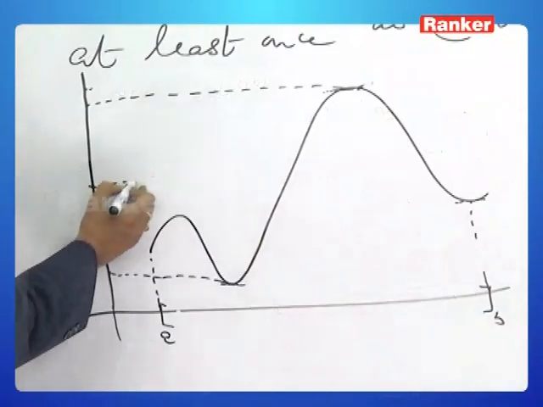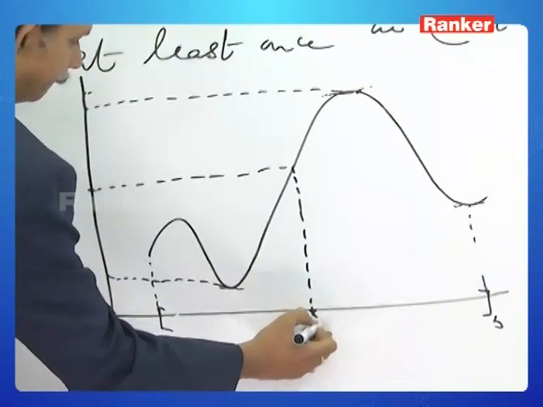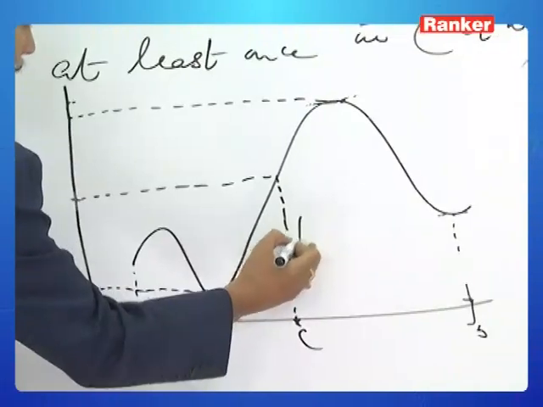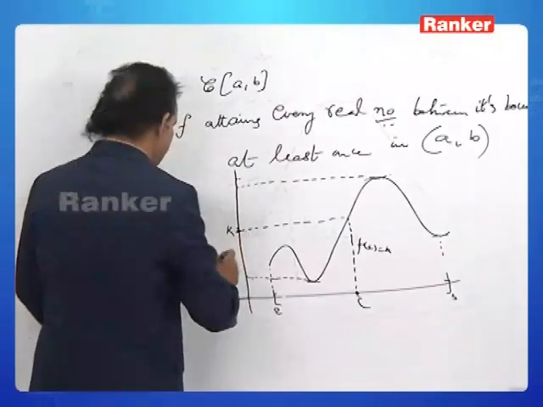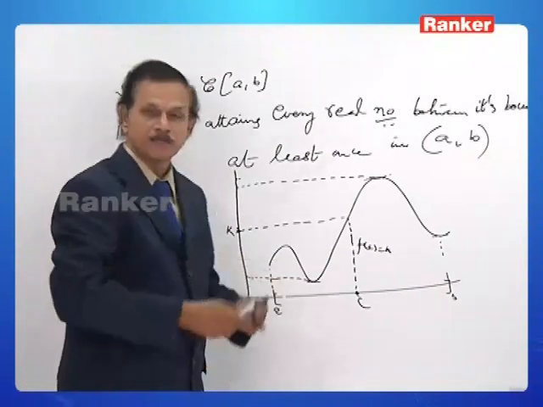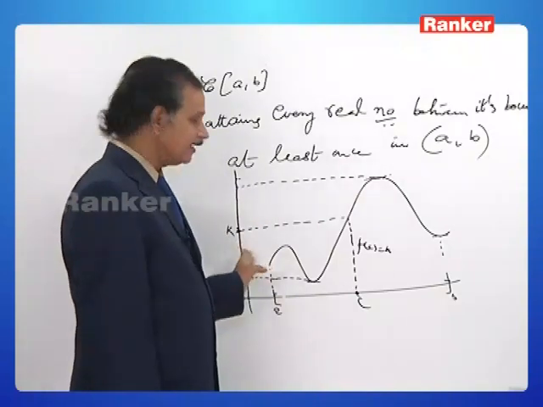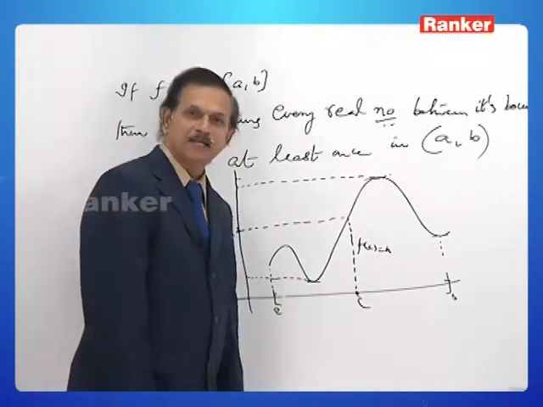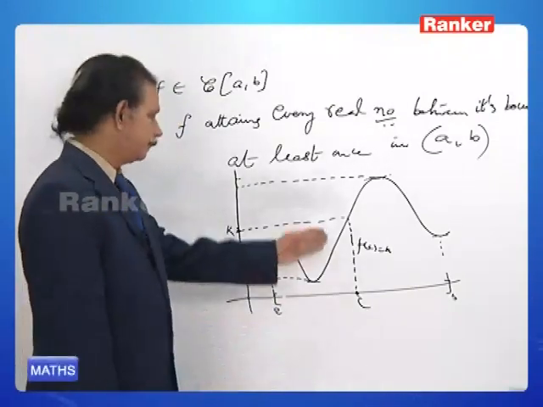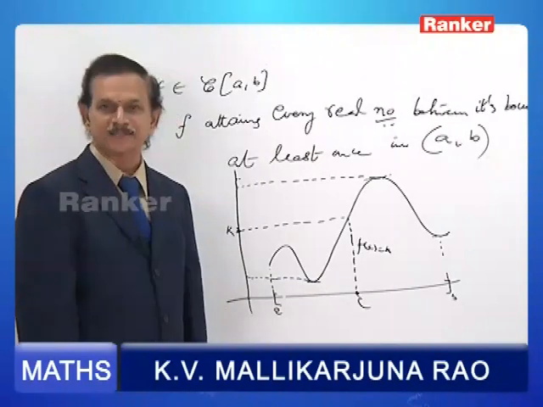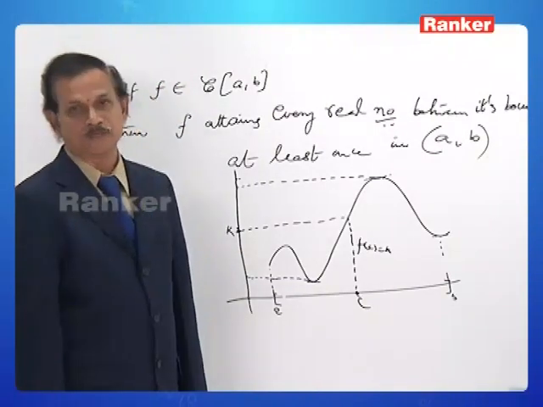Then, for any real number k between the bounds, k is equal to f of something. f attains every real number between its bounds means this. Yes, this is the property. Only at a particular instant do we use this property.